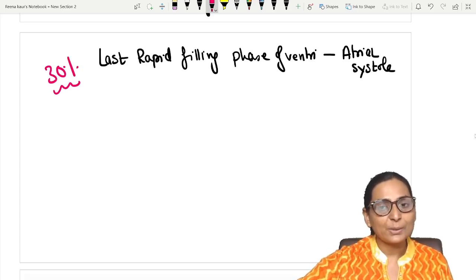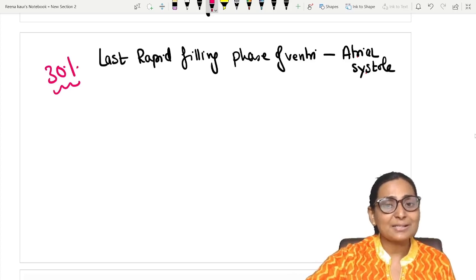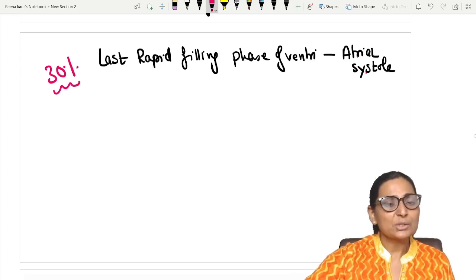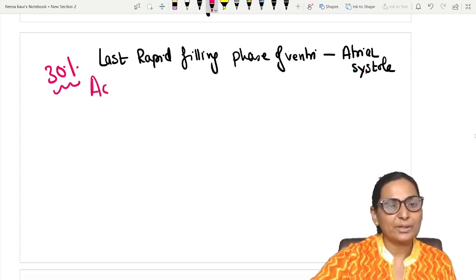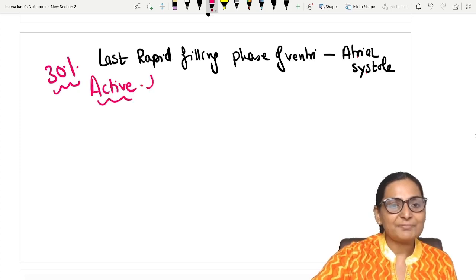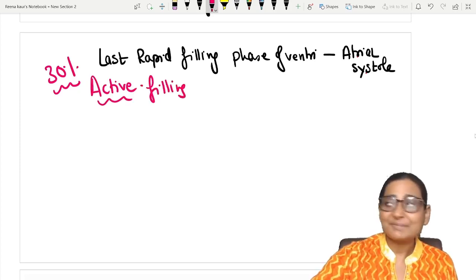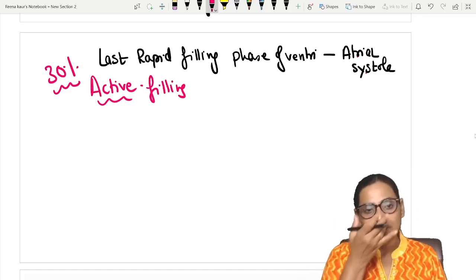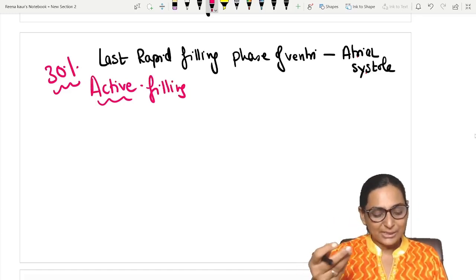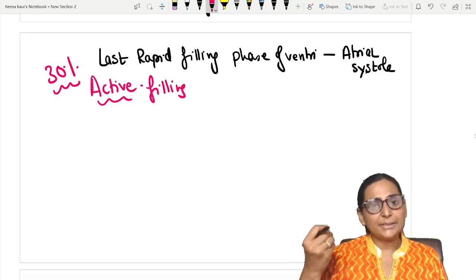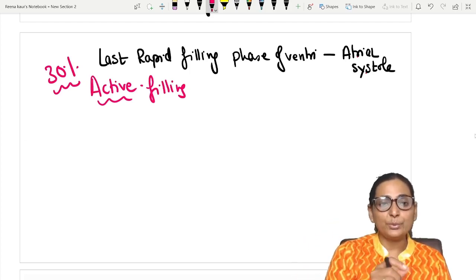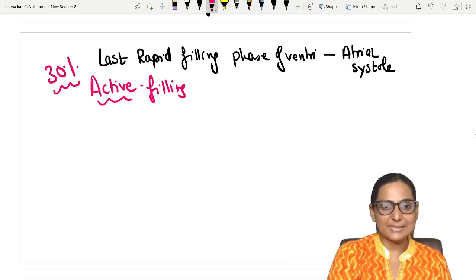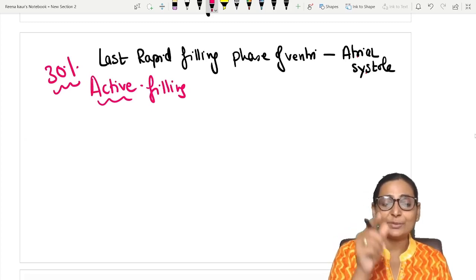This is also called your atrial systole, which coincides with the last filling phase of the ventricles. So this is kind of against the concentration. It is an active filling of the ventricles, because this filling will not take place unless the atria contract. That means if there is a problem in the atrial contraction, if the atria are not functioning well, that will also contribute to what? Lesser filling of the ventricles, isn't it? Because we need this last atrial kick.